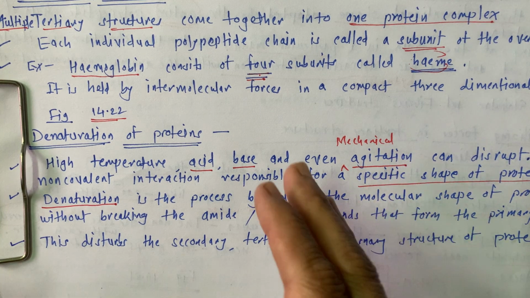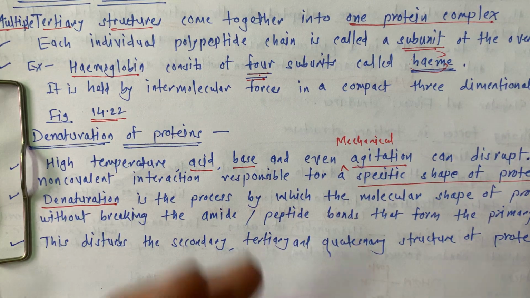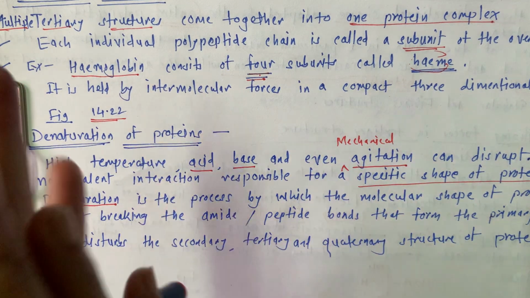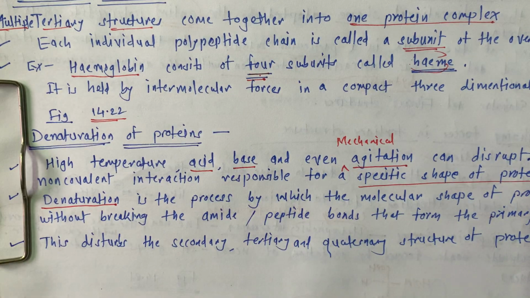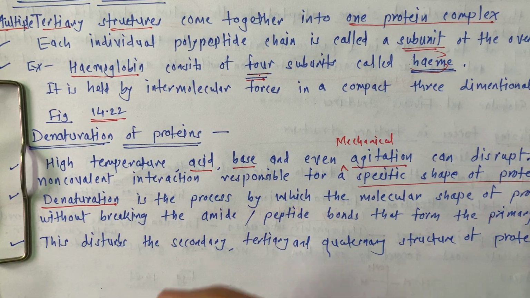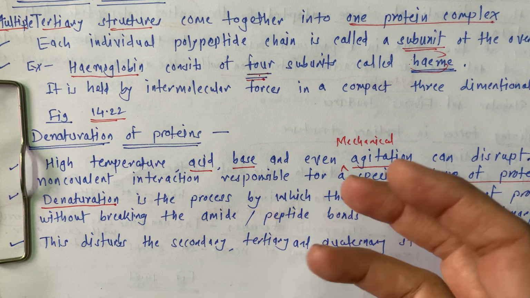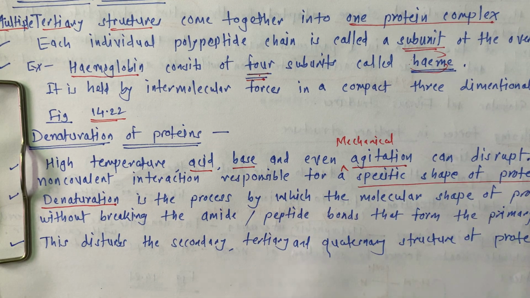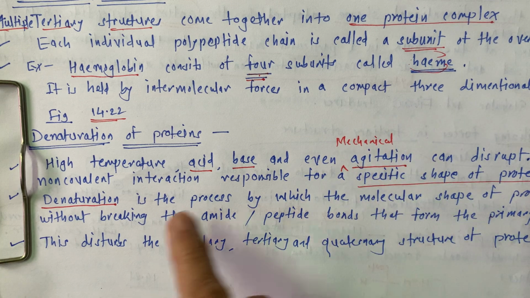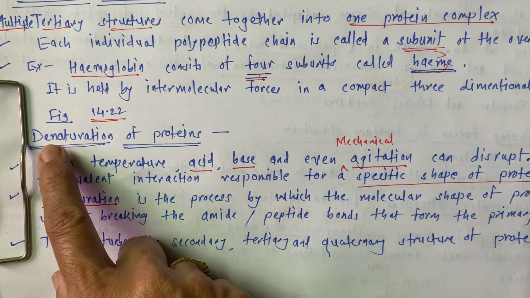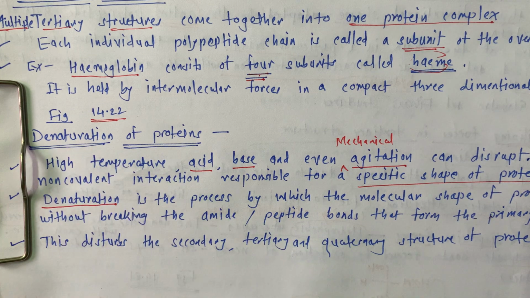Okay, and that mechanical churning gives agitation in that yogurt and we get butter, and the proteins which are present in the yogurt are in another form. Okay, this is the reason behind that, and that is the example of denaturation.